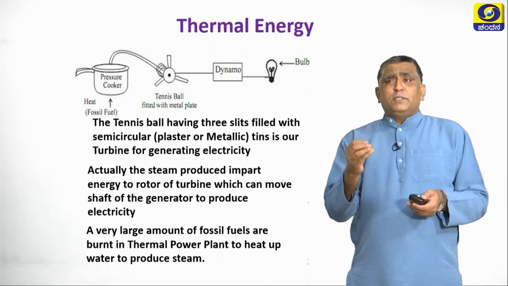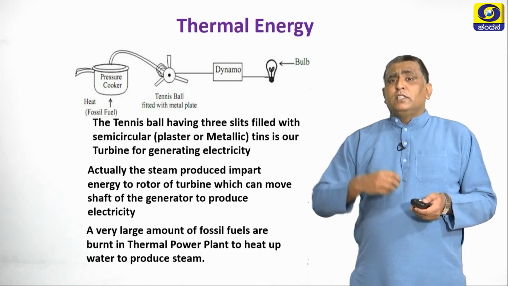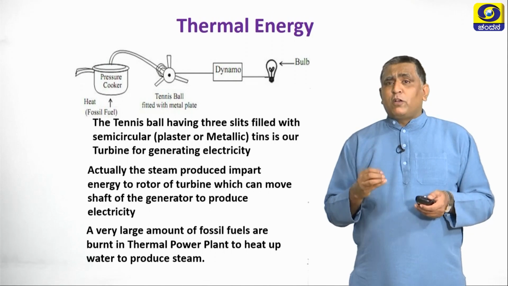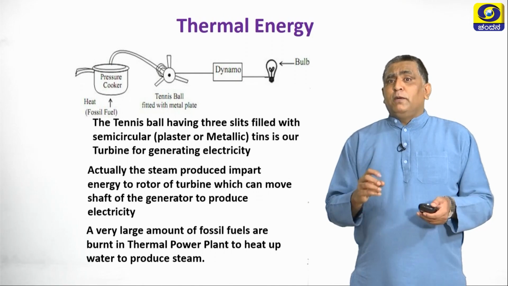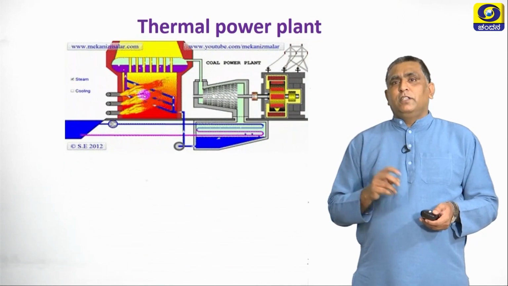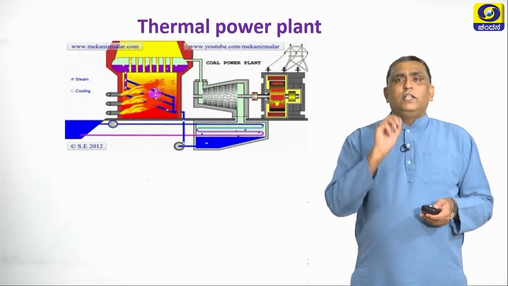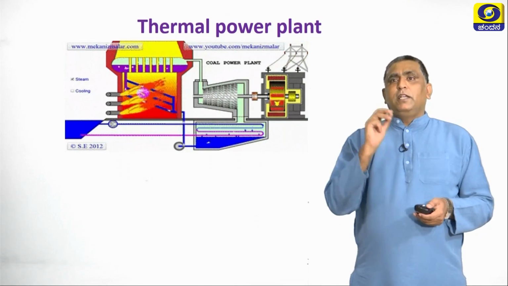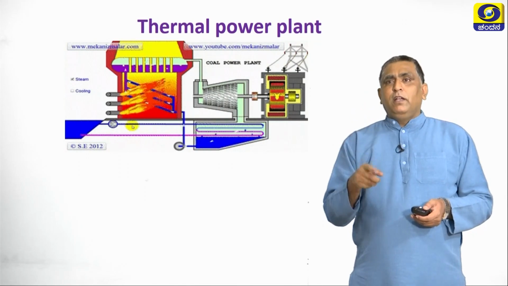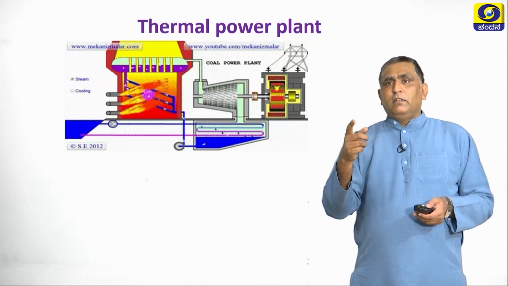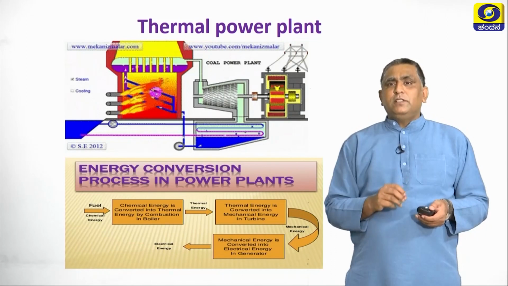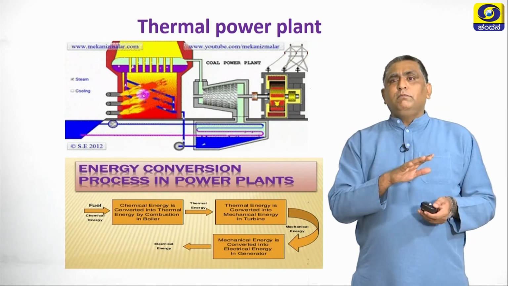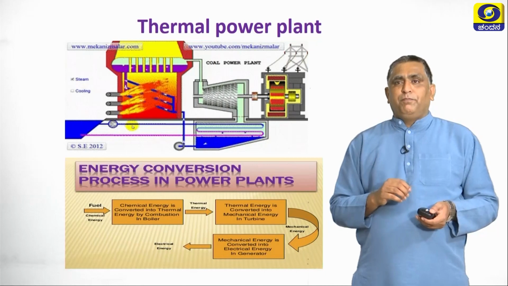So, this is in a very small amount. In a large amount, fossil fuels are burnt, especially coal. These fossil fuels are burnt in thermal power plants to heat up the water to produce steam. So, how does it work? Let us see this. You can clearly see this in the video. Coal is burnt, it is made to pass through the water, steam is liberated, that steam rotates the turbine, and the generator converts the mechanical energy into electrical energy. And you can see in this how energy is transferred from one form to another form.